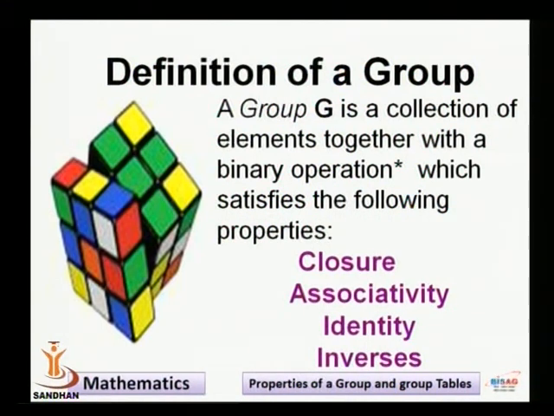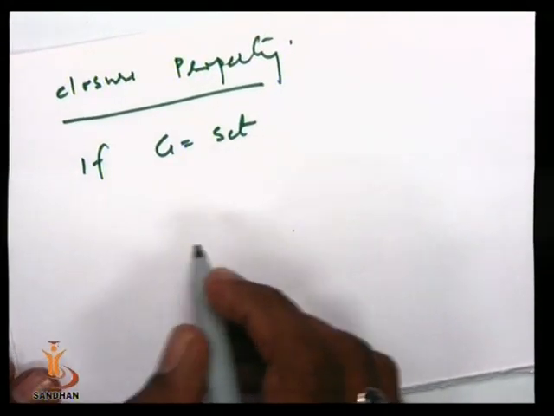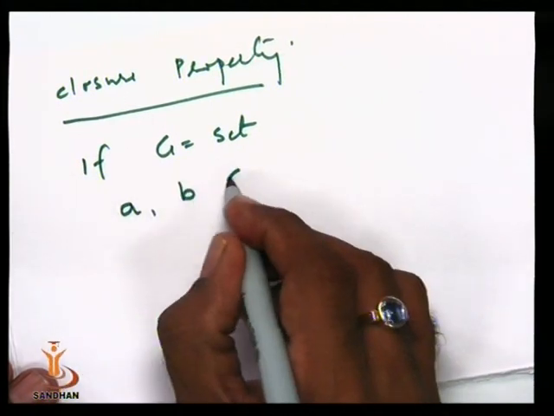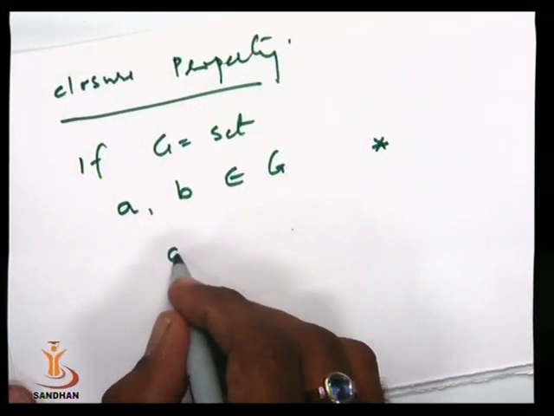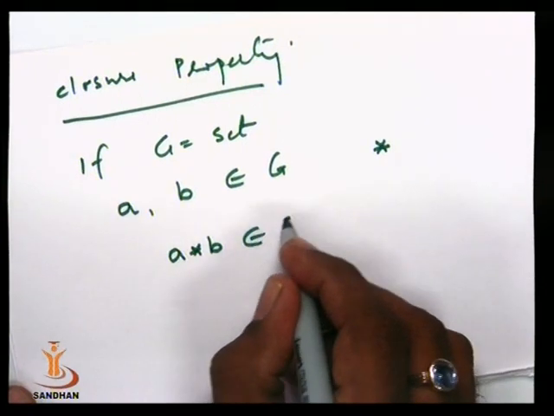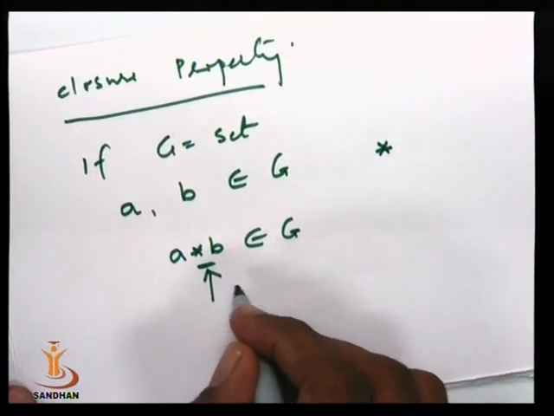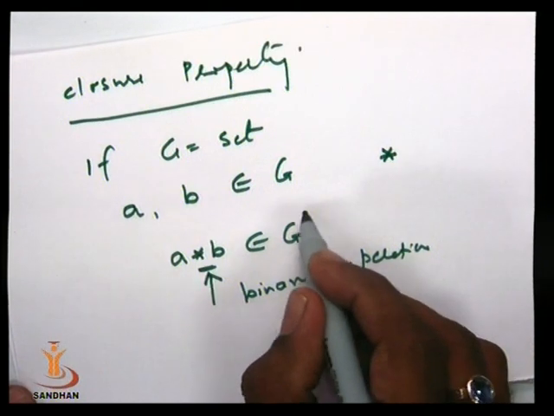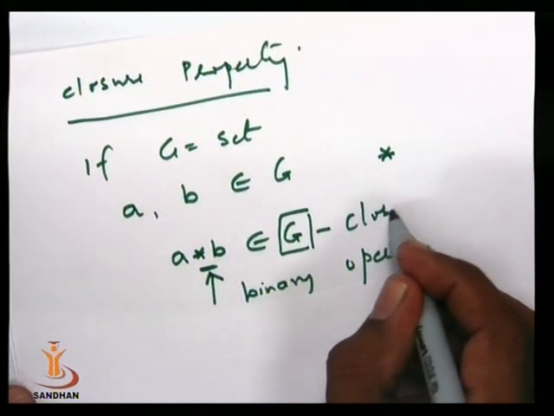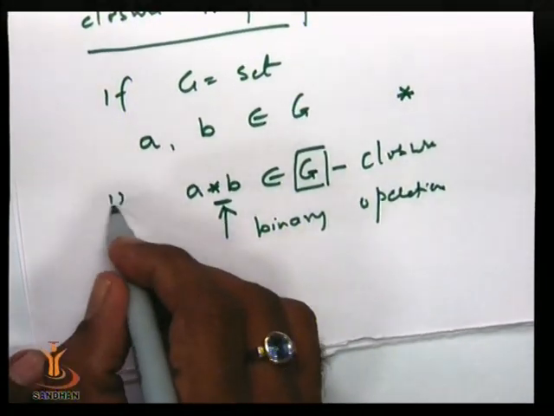Closure property means if G is a set and A and B are elements of G, with the help of our binary operation star, if A star B again belongs to G, then we say that this operation star is a binary operation, and we say that the set G is closed under binary operation star. This is the first property.